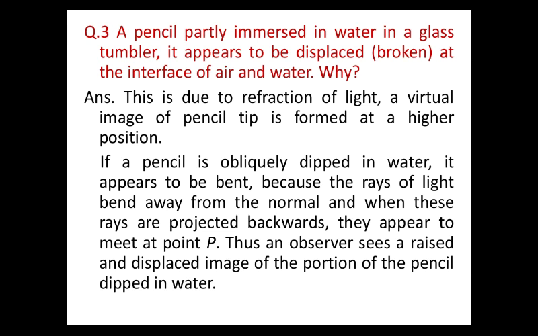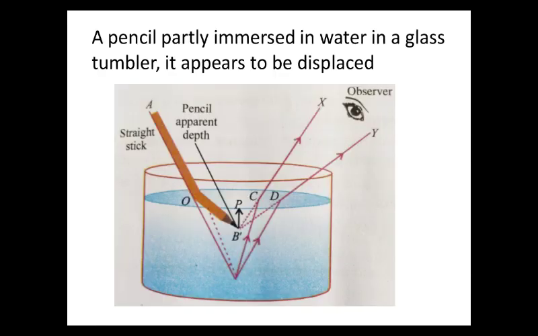Thus, an observer sees a raised or displaced position of a pencil. You can see that this is the actual position of the pencil, and as the rays of light go from this position inside the water into the air, they bend away from the normal. Another ray also bends away from the normal, and when we trace them back, they meet here, and we see the tip of the pencil at this point B dash, and therefore we see this bend.